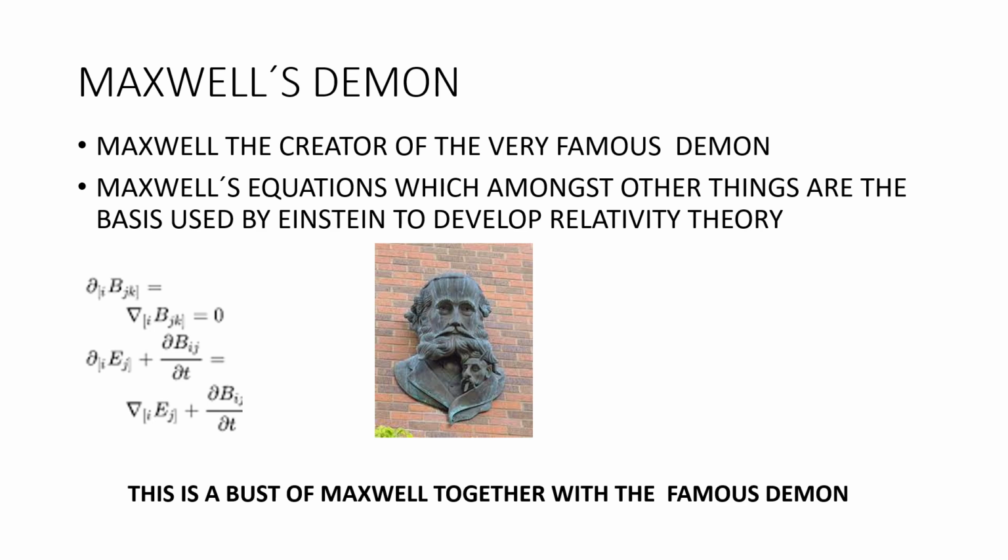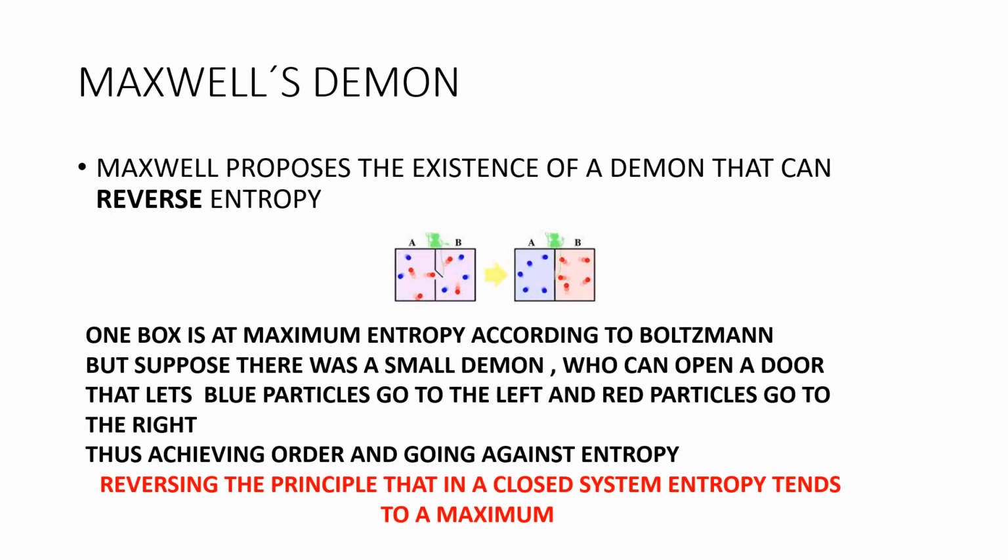Maxwell's equations are amongst the most important equations in physics. They are used to define the electromagnetic field. Maxwell, at the same time, is the creator of this famous demon. In his bust at the university, he is together with a small demon. Maxwell proposes the existence of a demon that can reverse entropy.